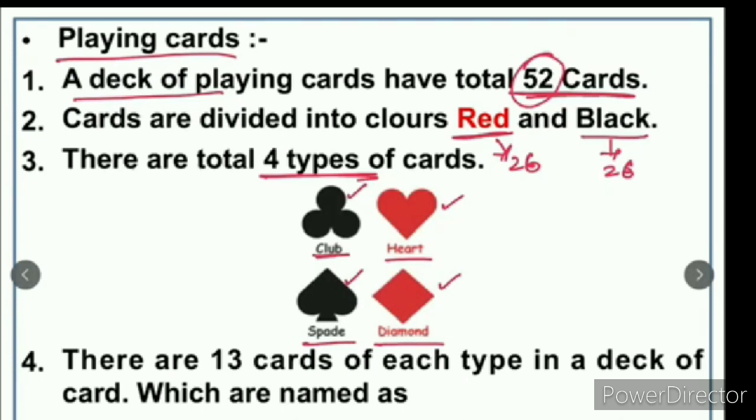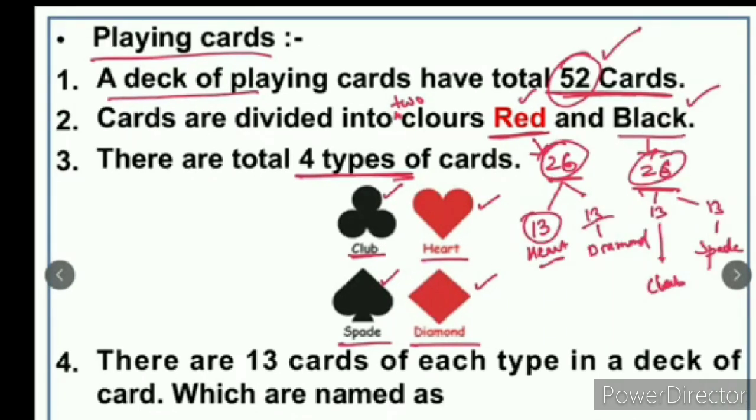Now the 26 red cards are further divided into 2 parts, 13 hearts and 13 diamonds. Copy down all these definitions with examples. If you know this information, it will be easy to study in your higher classes.